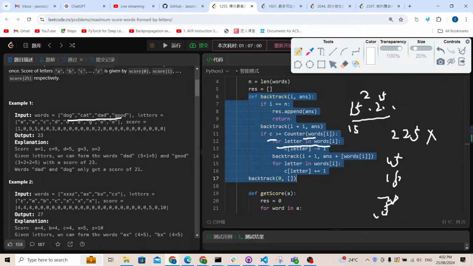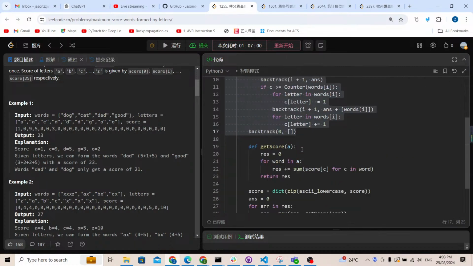Now 2 to the power of 15. 2 to the power of 10 is about 1000, and 2 to the power of 5 is 32, so it's about 3 times 10 to the power of 4. So finally, it's going to be about 6 times 10 to the power of 6. This is why we can pass it, because in Python, if it is less than 10 to the power of 7 or 8, normally we can pass it.